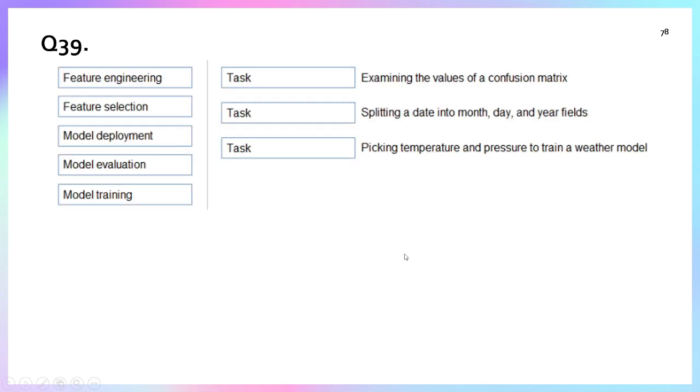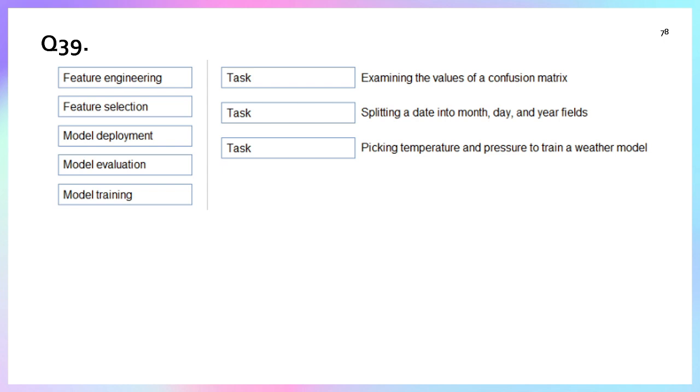Question number 39. In this question, we have a few definitions and a few words, and we need to select which statement matches which word. We have five words. First is feature engineering. What is feature engineering? It is the process by which we transform raw data into meaningful data.